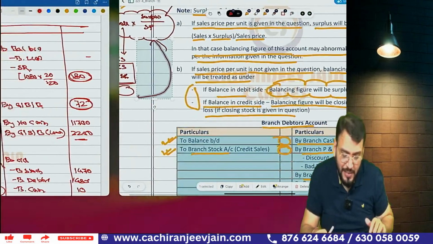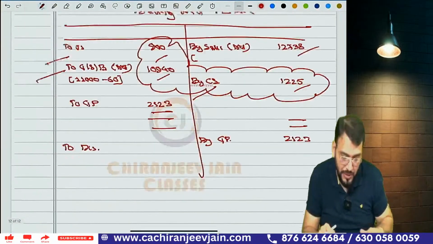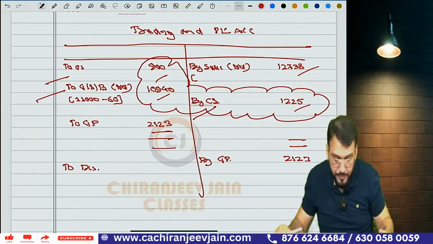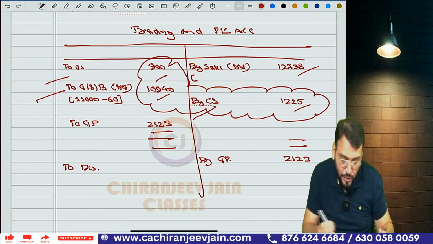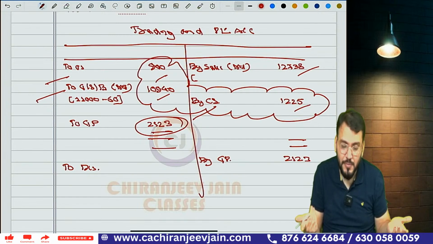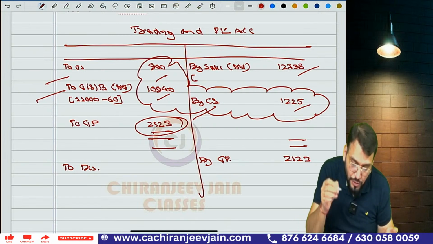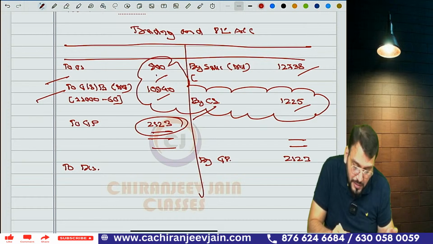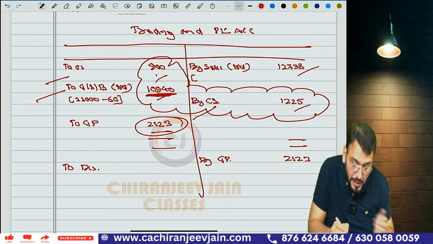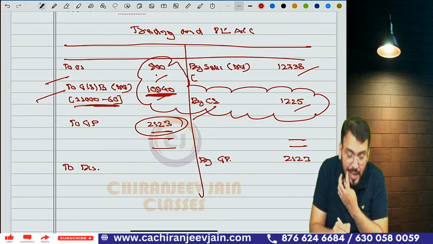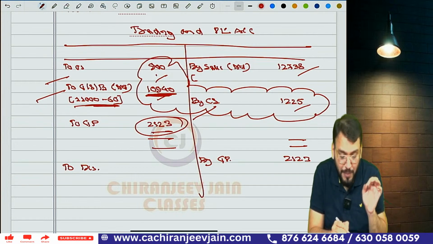222 is coming, how is it coming? No no no, how is it coming? See, 900 plus 10940 minus 12738 minus 1225. I am getting 2123. How are you getting this? Check, you have written some wrong amount. 900 goods sent to branch. This is 10940. See what we did: we have done 11,000 minus 60.